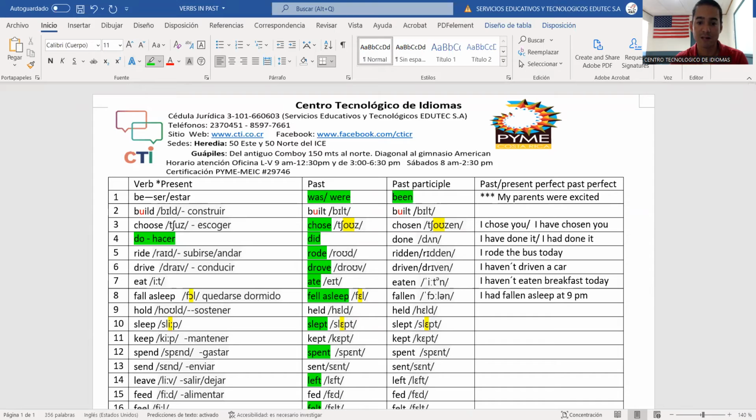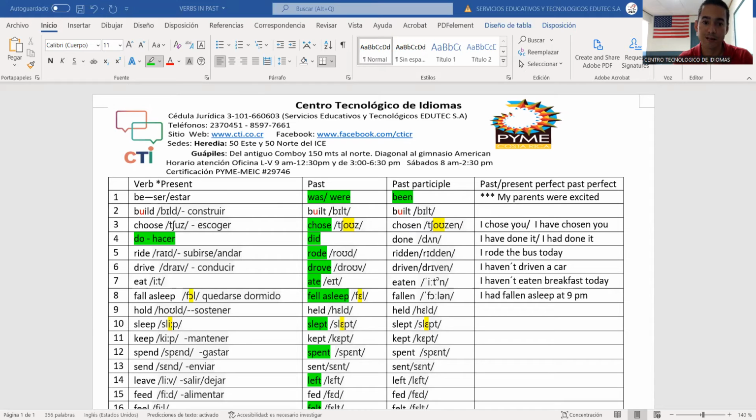So let's see the example here. Imagine that I say, I was happy. This is simple past. Now, important, when you're going to use reported speech, you need to use the past perfect. So he said that he, important, this is past. Immediately you need to use había, which is had. So he said that he had, and the past participle of was is estado.